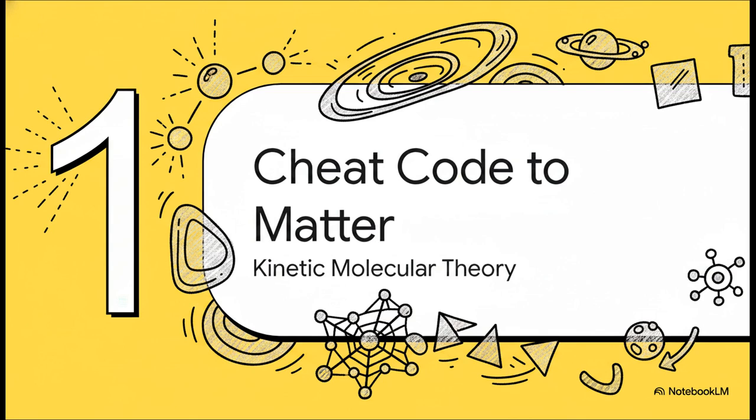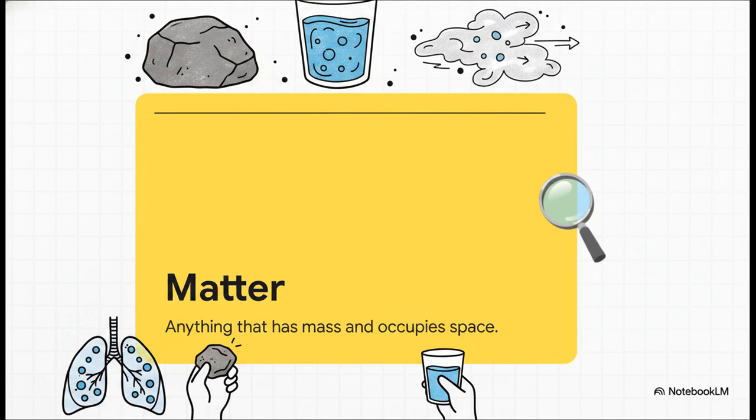Section 1. Cheat code to matter. The kinetic molecular theory. Okay, so this whole concept kicks off with one absolute fundamental truth. Matter is simply anything that has mass, the actual amount of stuff making up an object, and occupies space, meaning it has volume. Now, obviously, it's super easy to wrap your head around that when you're holding a heavy rock or a glass of water, but it applies to the invisible stuff too.